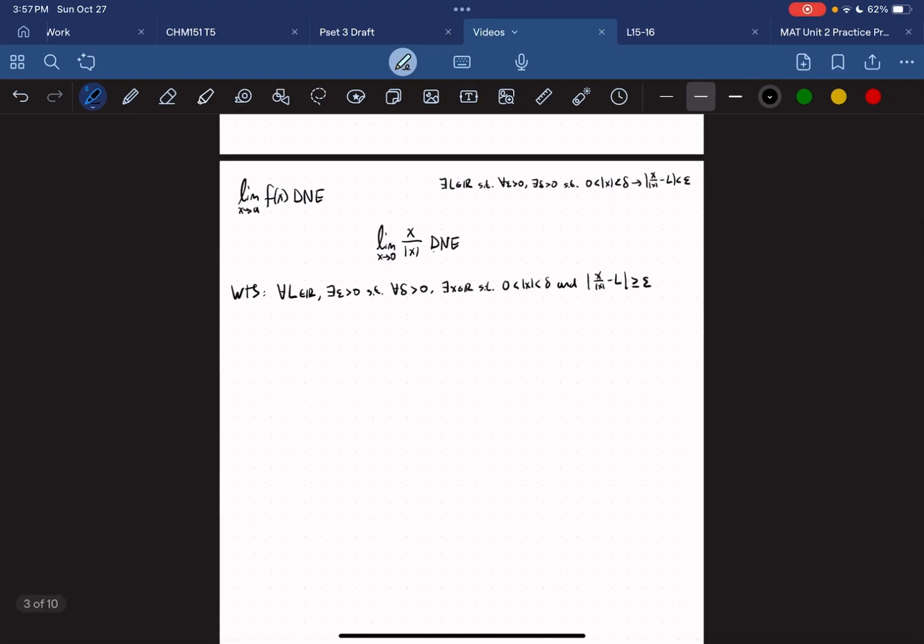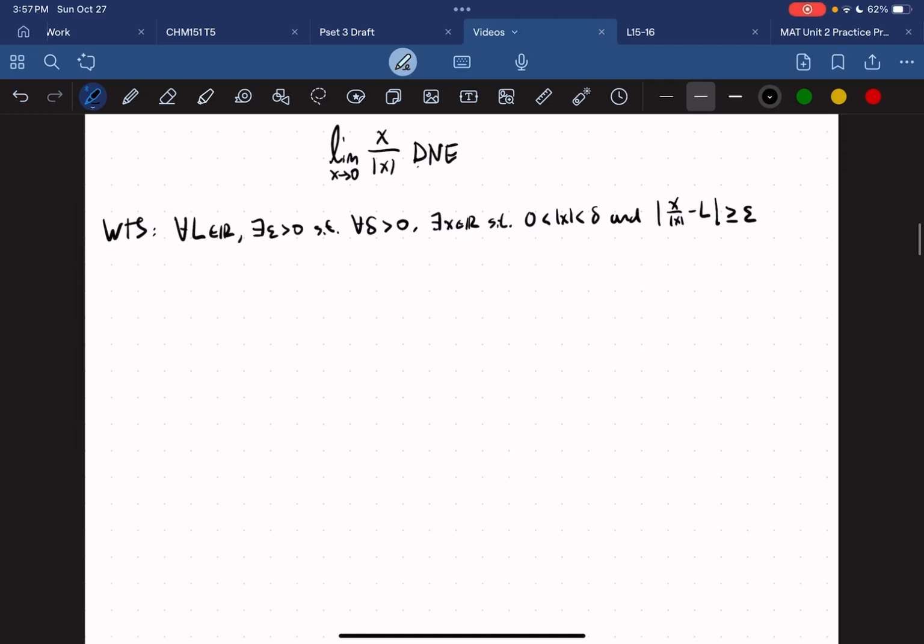Right. This is our want to show. It's a very nasty want to show. And I would say this is probably one of the hardest epsilon delta proofs that you will probably encounter in Unit 2. But that's okay.